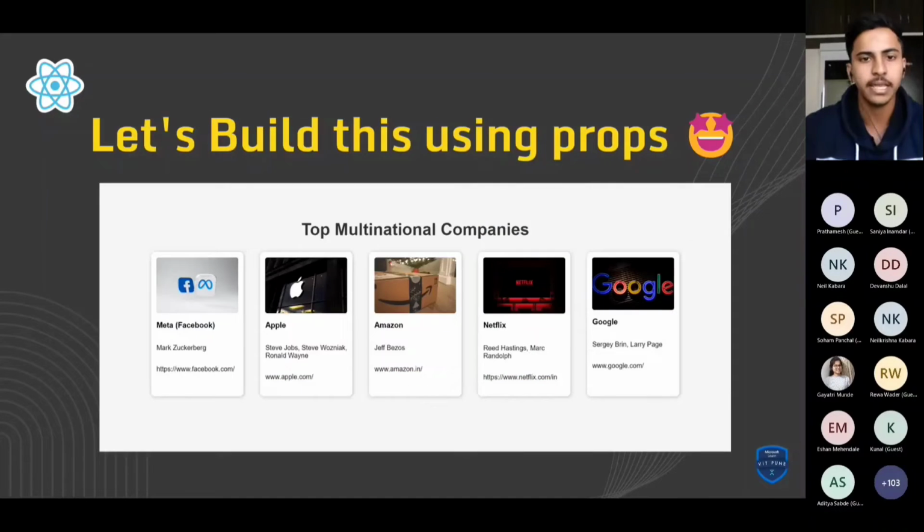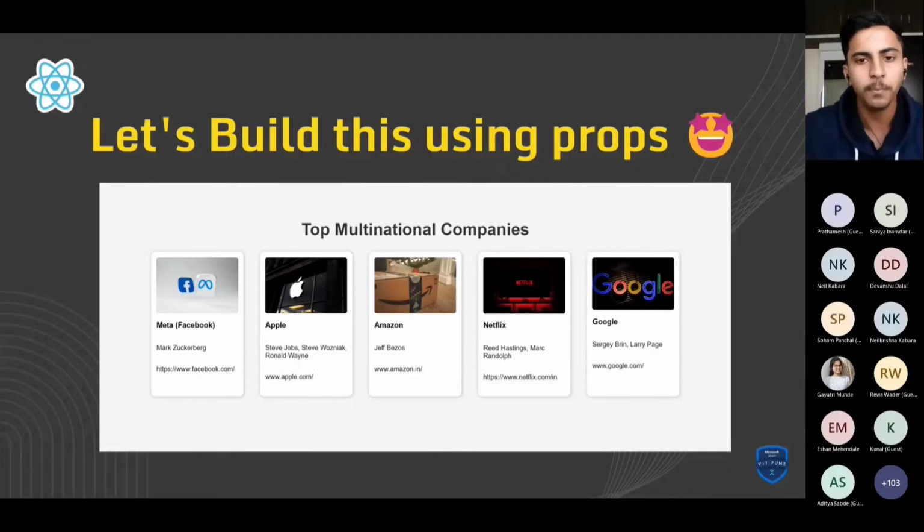Enough about theory. We studied how functions work, how functions can have infinite possibilities, and how components can have infinite possibilities of reuse using props. Let's talk about the mini project that we will create now. Let's build this particular card. This is a company card. We will be using props to make this.